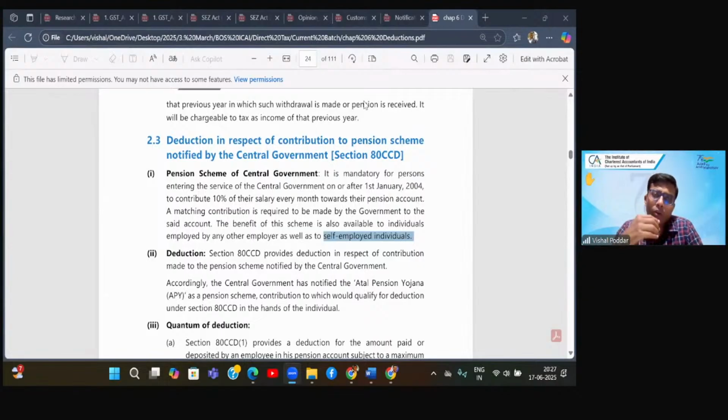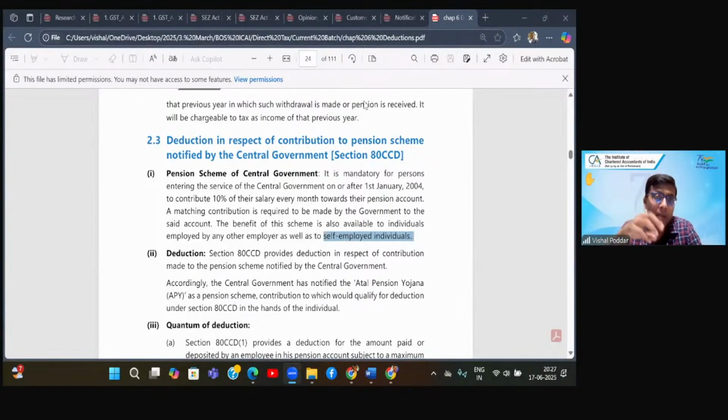See, normally in all other sections, including ATC, CCC, and all other sections, where the employer is also contributing for you and you are anyways contributing, which is called the employee's contribution and the employer's contribution, you always get deduction only for your contribution. Like in Provident Fund or in any other scheme where both are contributing, you will get deduction only for your contribution because that is your investment.